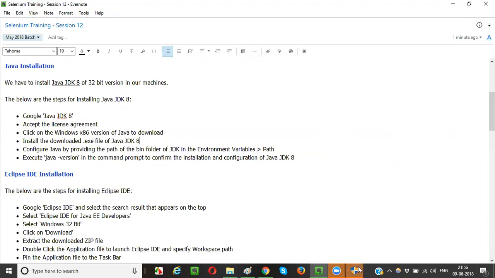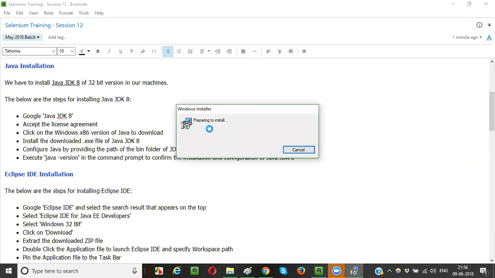Again, it's asking me for some user control. I just clicked yes. Just click yes or okay, whatever pop-ups are displayed on the page. Okay, it may take some time. Okay, it came. It's preparing to install.